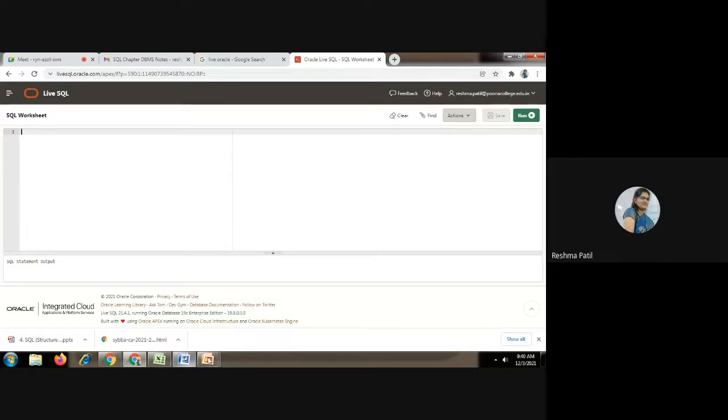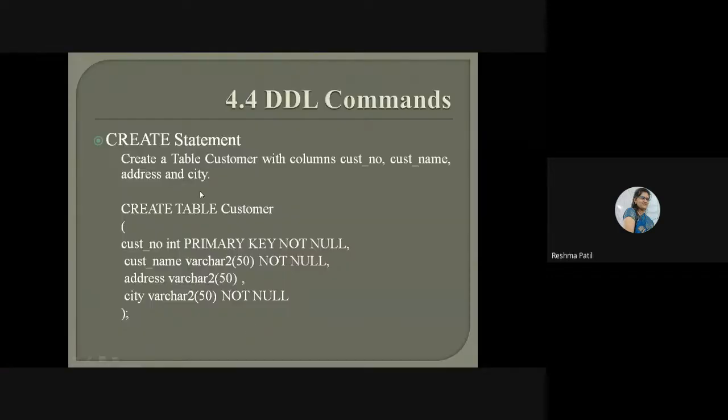We are doing practical. What we have to do? We have to create table customer, with columns customer number, customer name, address and city. This whole part will be the same for other tables. Only the attributes are going to change. This create table syntax is the same for all types of table. So you have to check your lab book. In that lab book, whichever table you have to create, that name you will write. So first write create table customer.